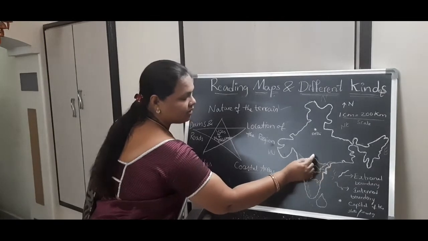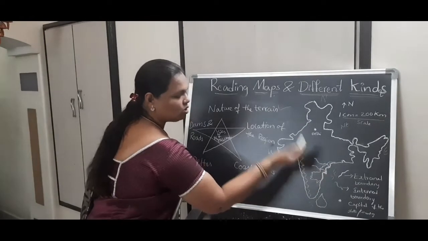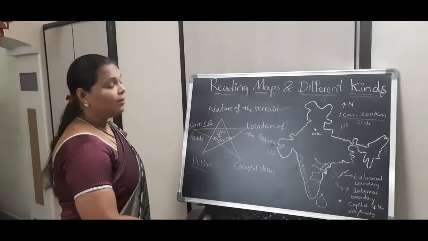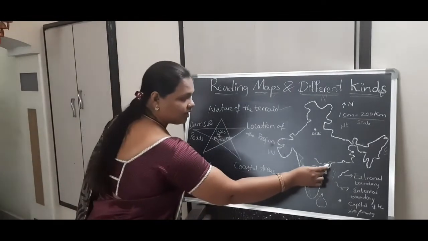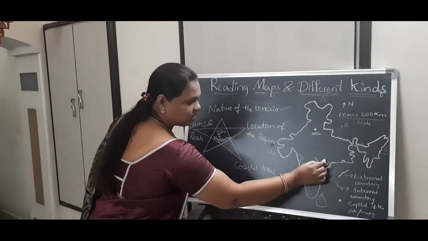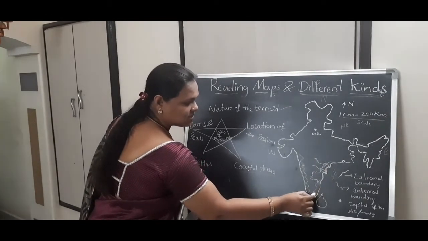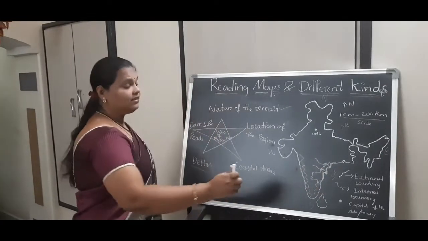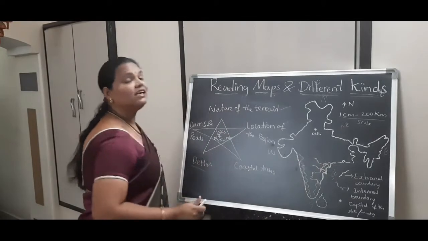River Godavari moves here and river Krishna also passes through Andhra Pradesh. And these two rivers break through the coastal areas. Here, the Eastern Ghats are also present. These rivers break through the Eastern Ghats and form deltas.